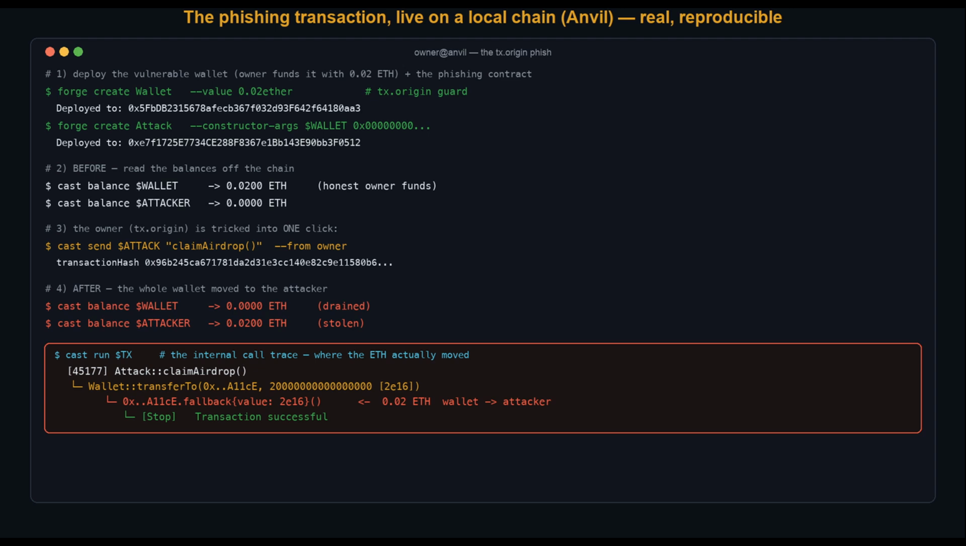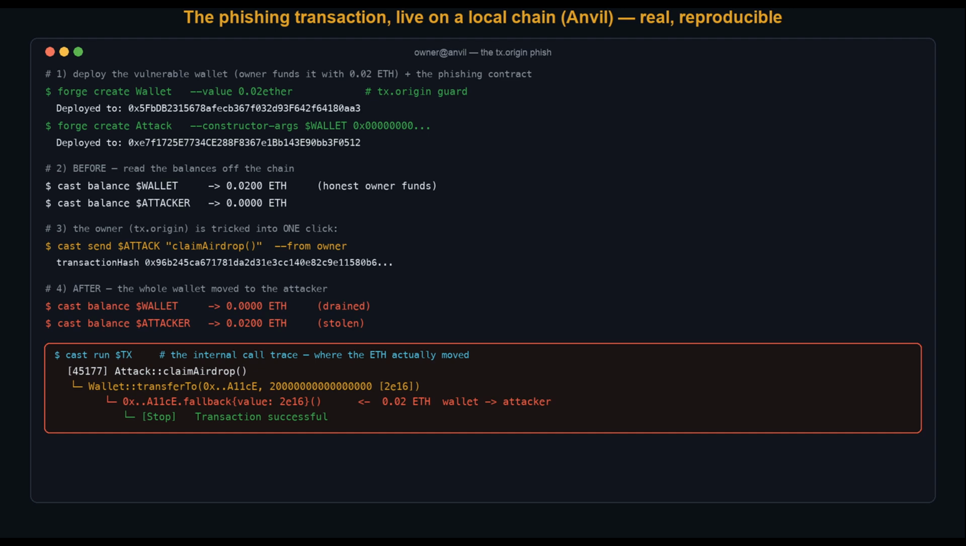After, the wallet is at 0, drained, and the attacker holds the full 0.02 stolen. To see exactly where the ETH moved, we replay the transaction's internal call trace. Look at the nesting. Claim airdrop calls the wallet's transfer, and transfer sends 2 times 10 to the 16th, 0.02 ETH, straight to the attacker. One click by the owner and the contract they merely called walked the whole wallet out.